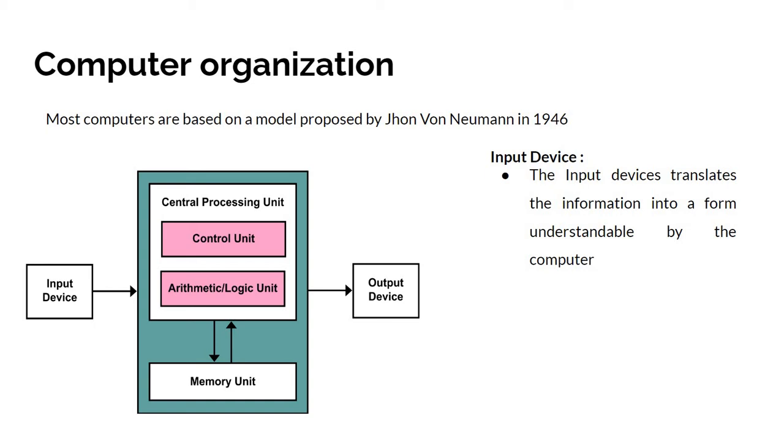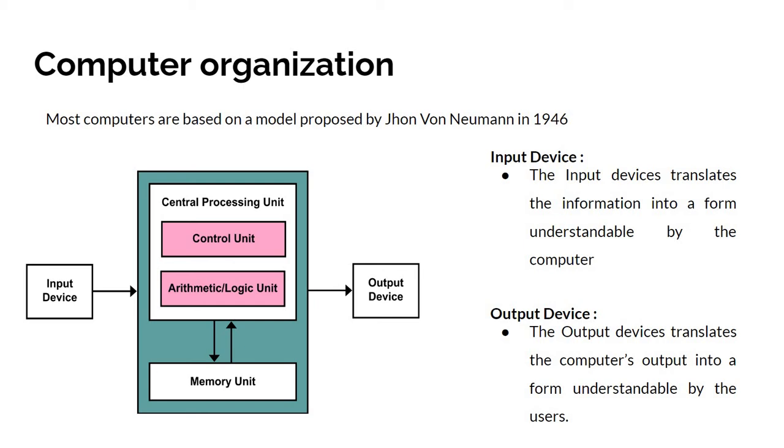And the output device. The output device translates the computer's output into a form understandable by the users, which means the binary numbers are translated into a human understandable form, which means letters and numbers.